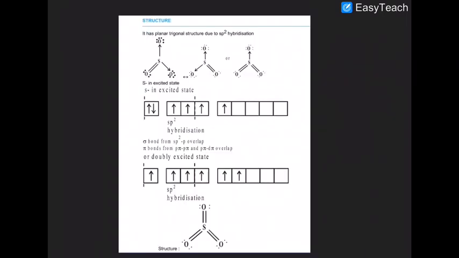Now let's talk about the hybridization. In the case of sulfur trioxide, what happens? Sulfur has electrons in the S and P orbitals.